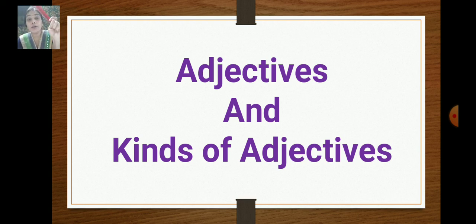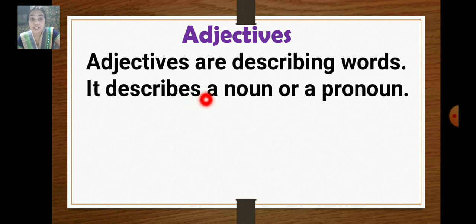So it is a red comb, black hair, and what is this? Wire. And how big is the wire? It's very long. So the word long is an adjective. So adjective always comes before the noun and it describes the noun. So it is called an adjective. Now, I hope you remember the definition of adjective. Yes. So adjectives are describing words. It describes a noun or a pronoun.